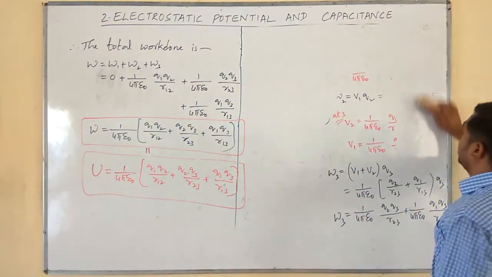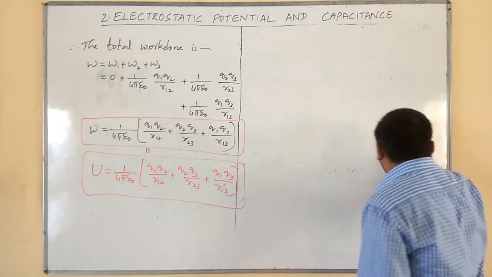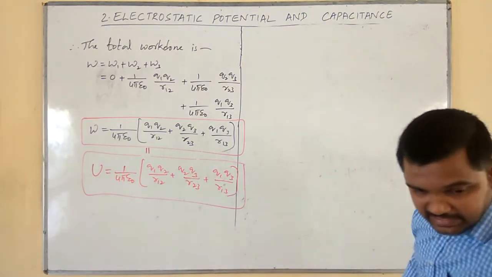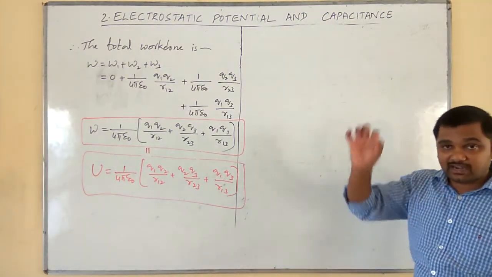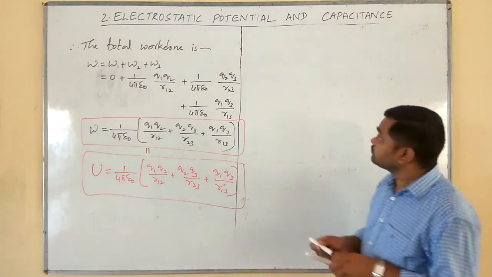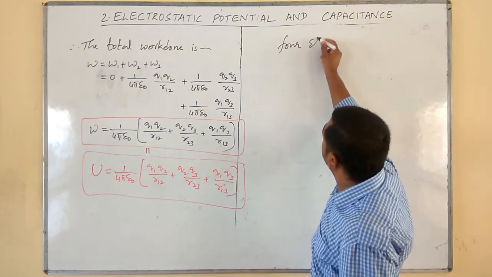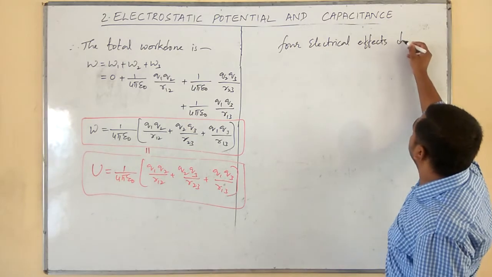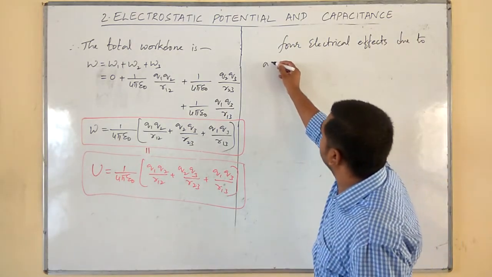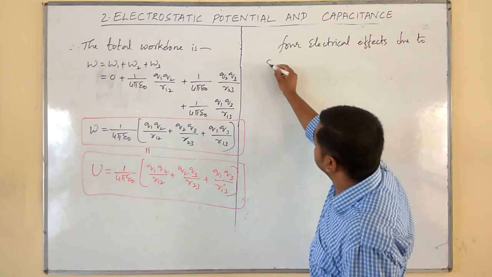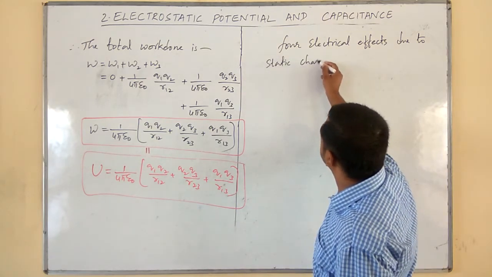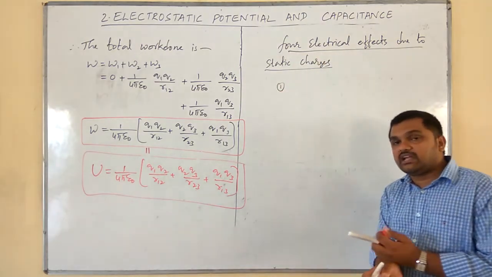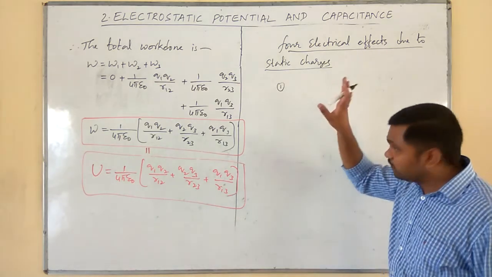Now you are in a position to tell me which are the 4 electrical effects that we can expect from a charge at rest. 4 electrical effects due to static charges. First one, we have studied the force first.